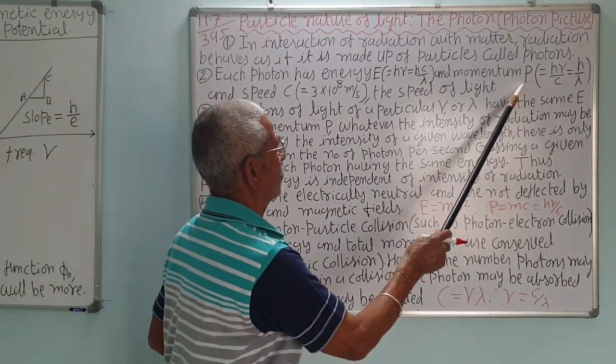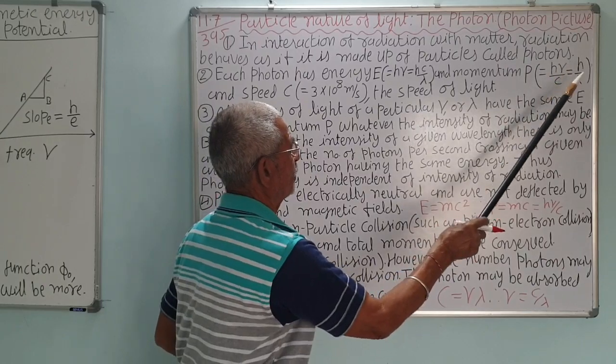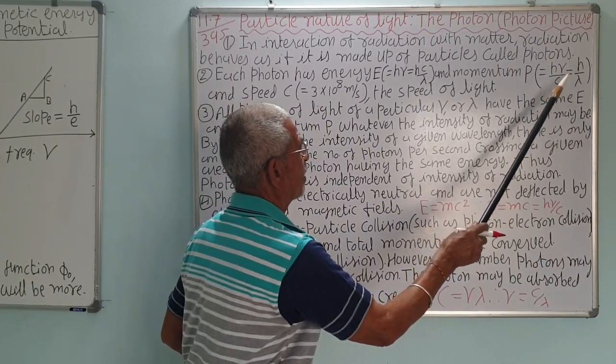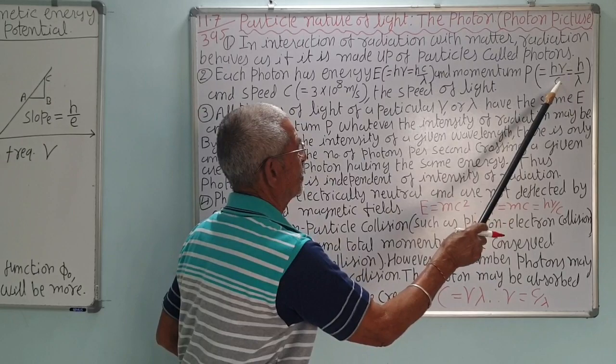So, momentum is h nu upon C, and nu upon C is 1 upon lambda, because C is equal to nu lambda. Taking lambda to the left side, nu upon C is 1 upon lambda.